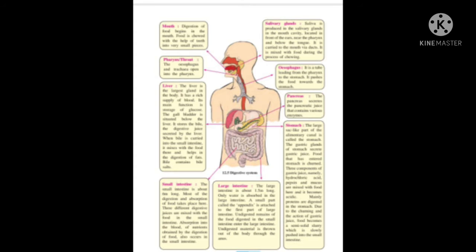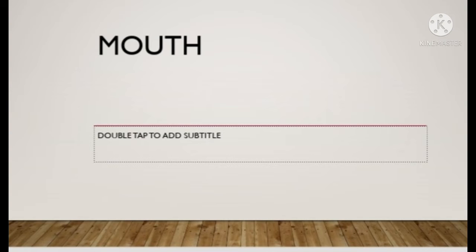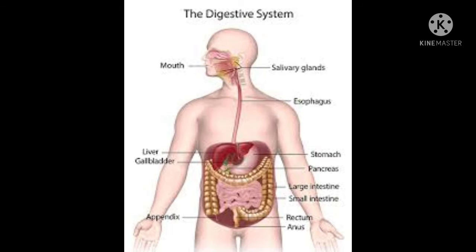Conversion of food into soluble form and absorption into the blood is called digestion. The digestive system consists of the alimentary canal and digestive glands. The total length of the alimentary canal is 9 meters. Its main parts are mouth, pharynx, esophagus, stomach, small intestine, large intestine, rectum and anus.